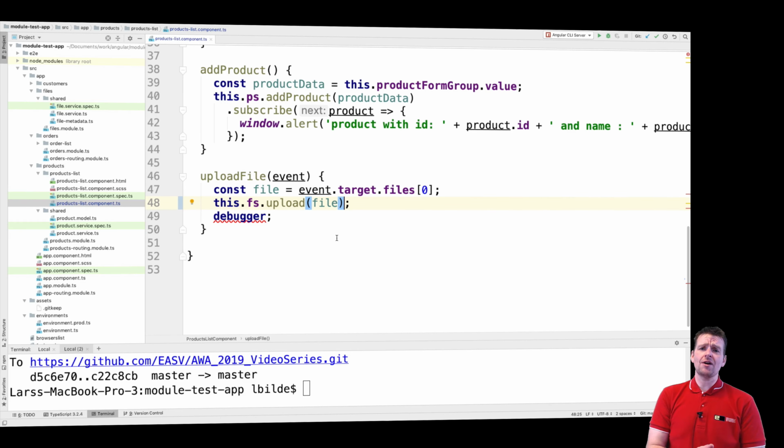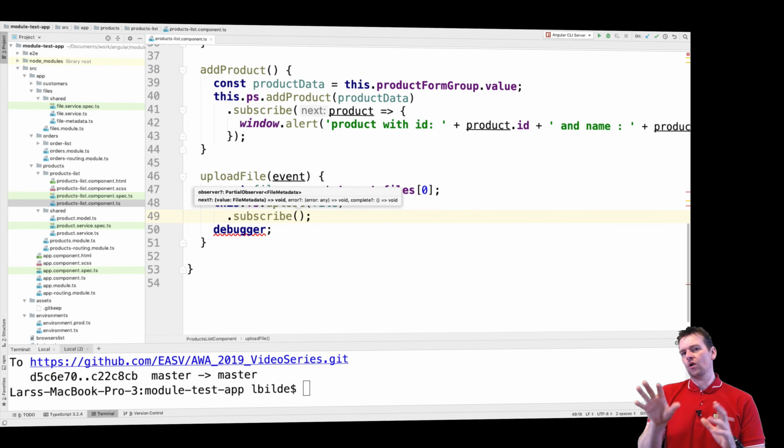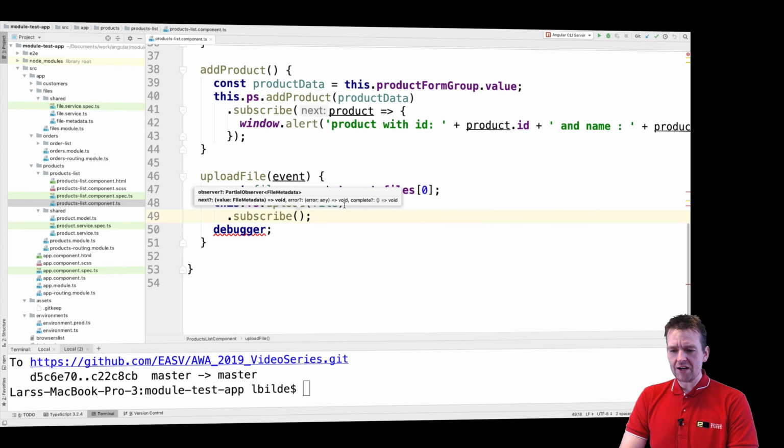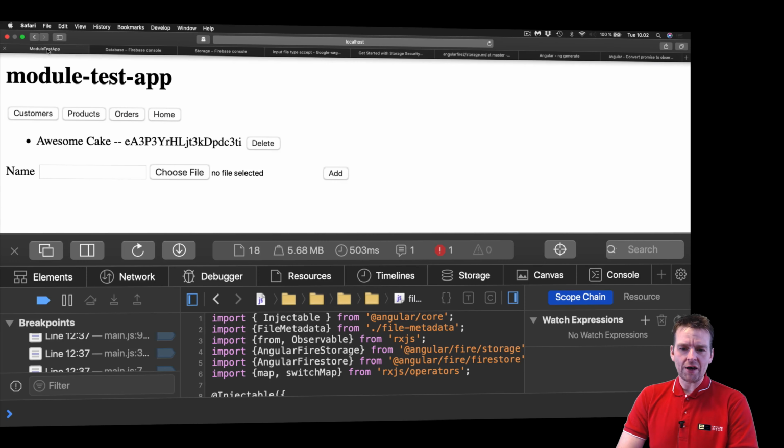Again, that's kind of, in my mind, one of the differences between promises and observables. Promises execute right away. As soon as you call the function, they execute, like we do right here. But an observable should not execute anything until I call .subscribe, right? It shouldn't do anything at all until I make that call. But notice right here, if I don't have the subscribe on my upload right now, it will actually still upload the metadata. So let's just try and look at Firebase again.